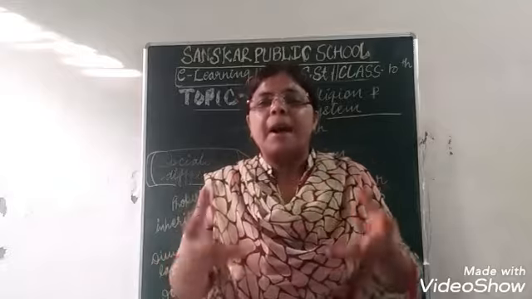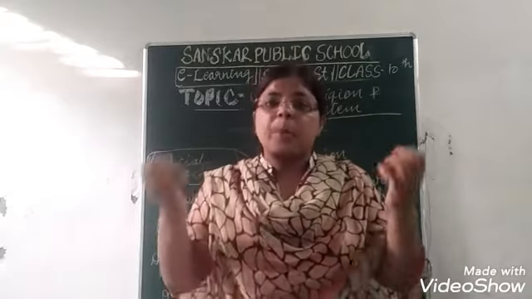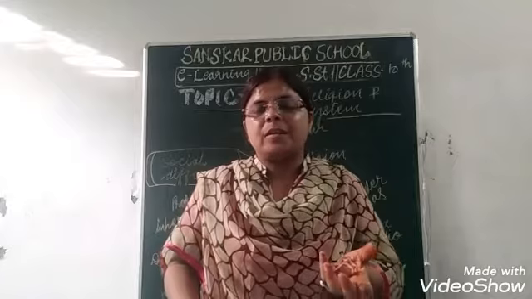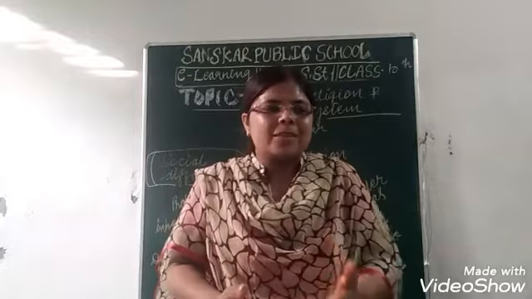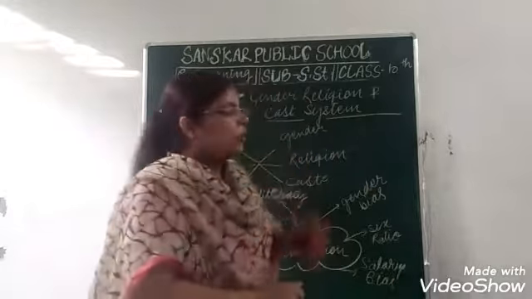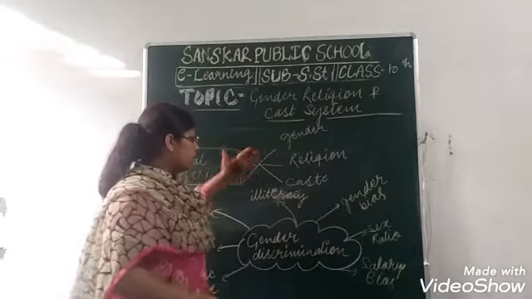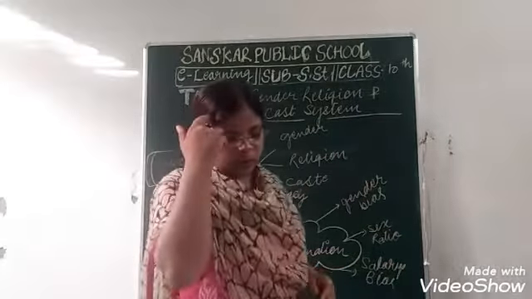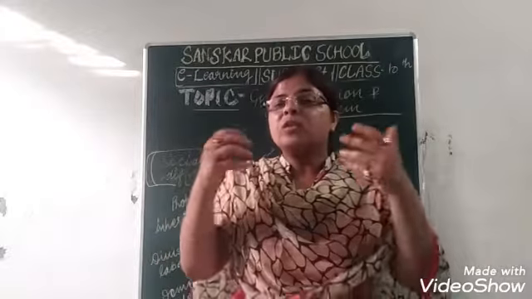we will discuss the bias, the discrimination, the domination: who dominates whom, कौन किसको dominate करता है, and how they dominate, वो कैसे dominate करते हैं, and this system we have to read in this chapter. So now these are gender, religion and caste. Now the gender discrimination. First of all we will discuss gender discrimination, that is, how gender is discriminated.